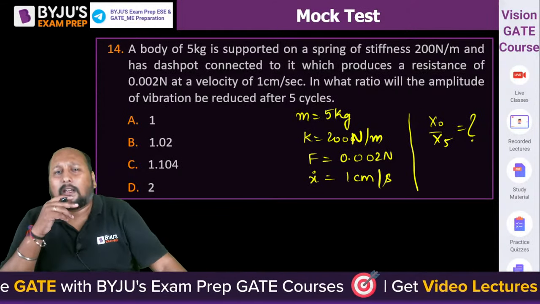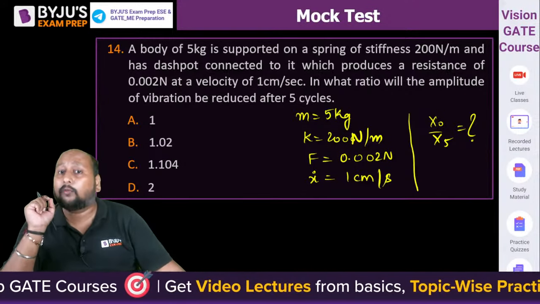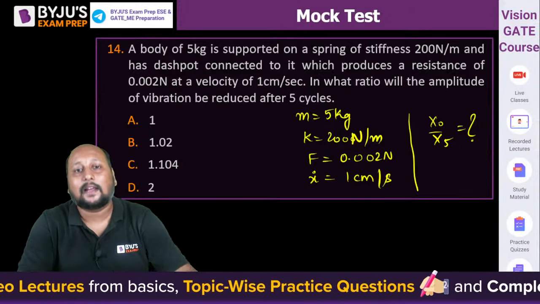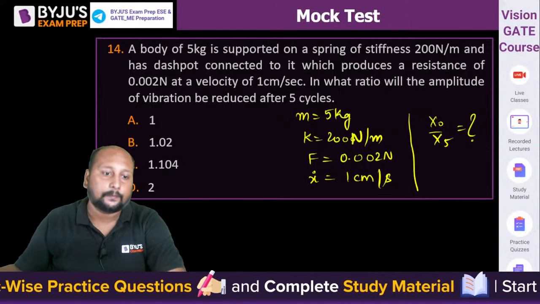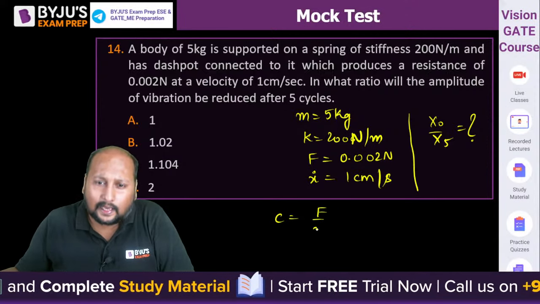Now we know that the damping force is equal to the damping coefficient into velocity. They have given the value of force and the value of velocity, so we can calculate the value of C. Sir, C is equal to F by x dot.